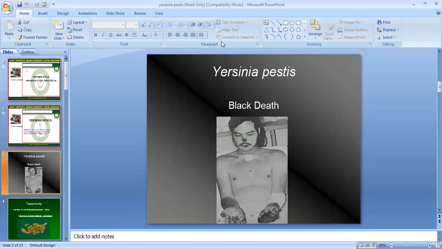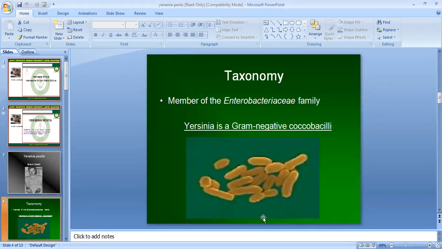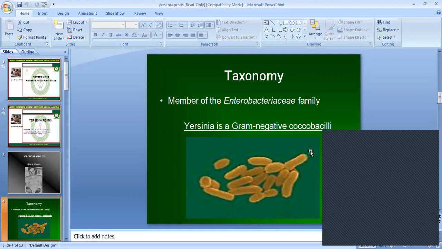See, you can see first this picture. This is in Black Death. There is a necrosis of the neck, fingers, and there is a gangrene of the fingers, which is amputated spontaneously. Now, taxonomy. It is a member of Enterobacteriaceae family. Yersinia is a gram-negative coccobacilli. It is looking like this.